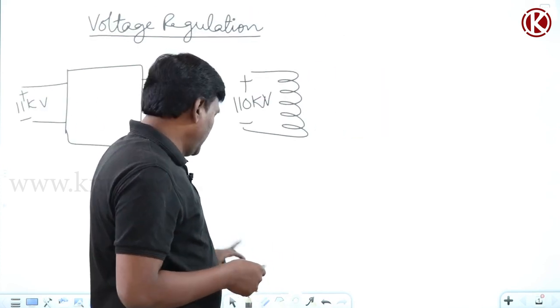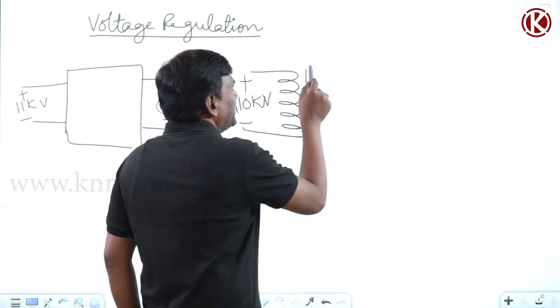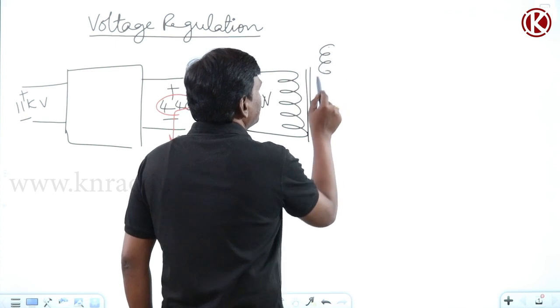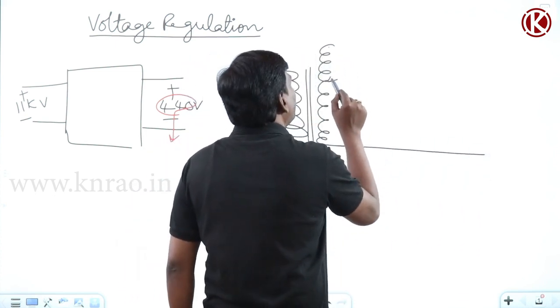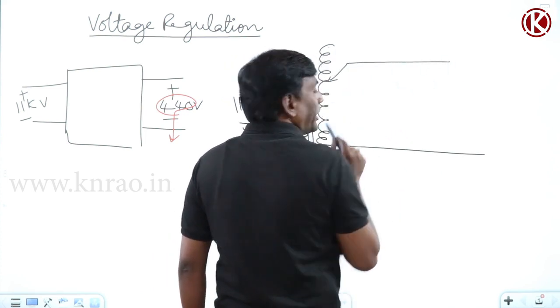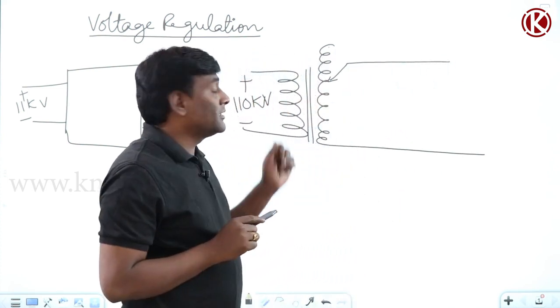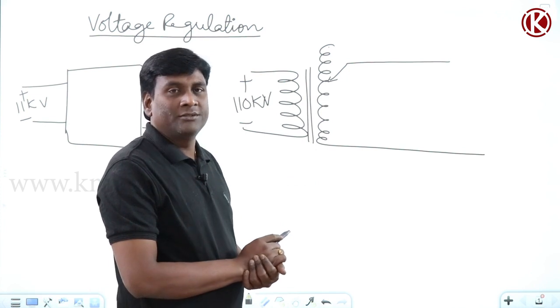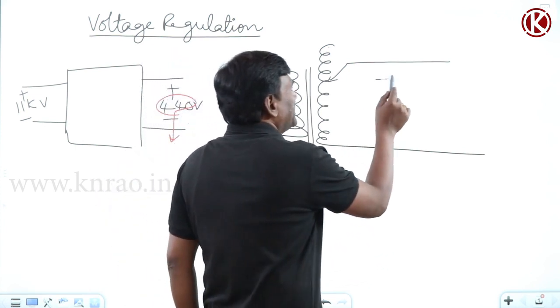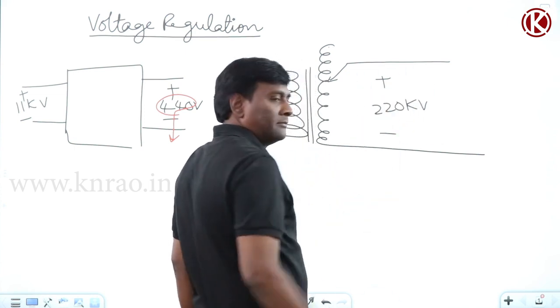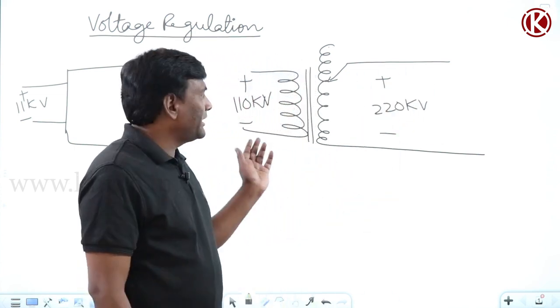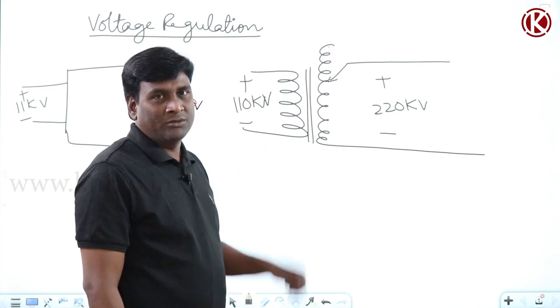Now input is 110 kV, output is 220 kV. Now in power transformer you are going to have a tap changer or not? Yes. For example at no load condition it is going to be 220 kV, a 110 kV by 220 kV power transformer.